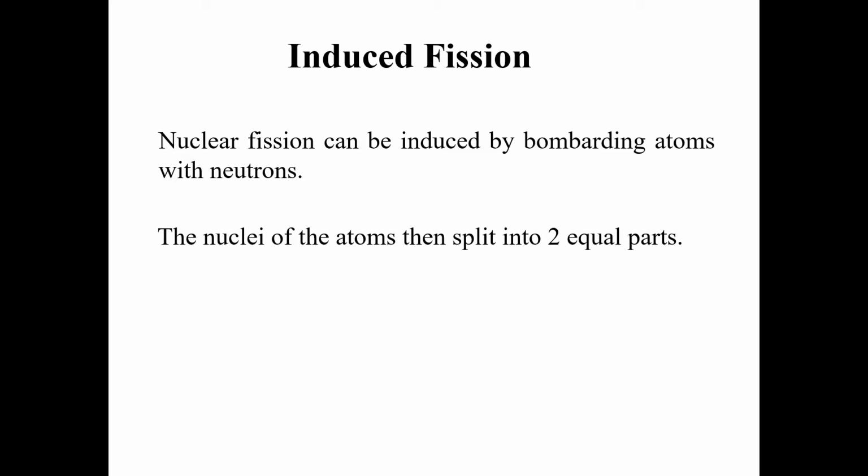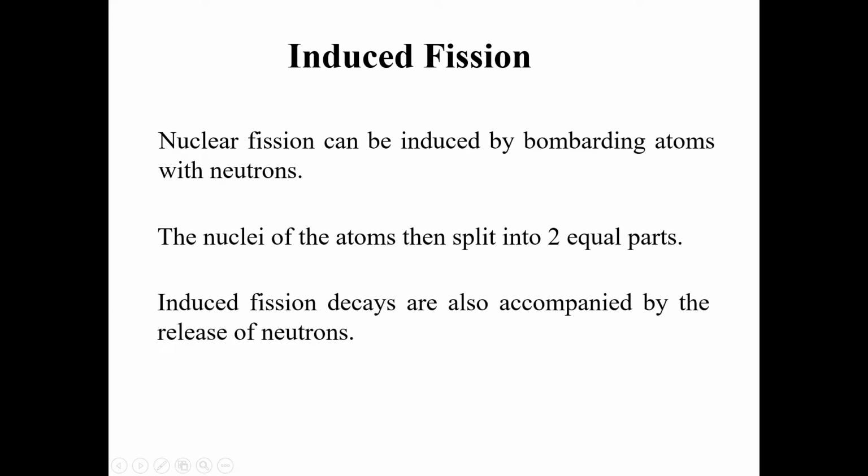In this kind of fission, we have the nucleus of a particular atom, and that nucleus is bombarded by a projectile, mostly a neutron. When we hit it with that projectile, it splits into two equal parts.